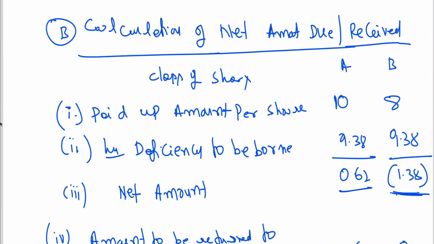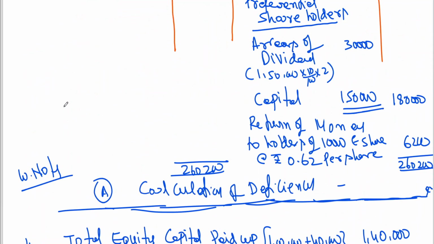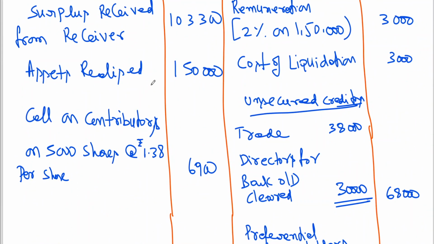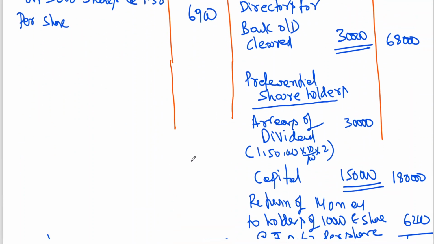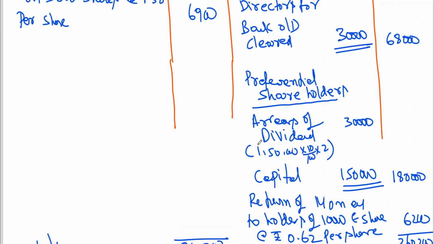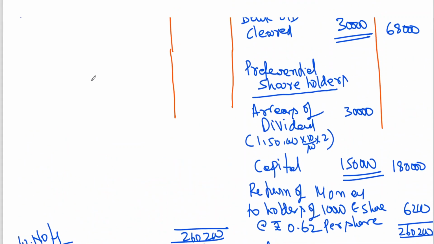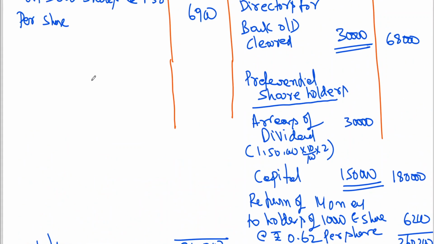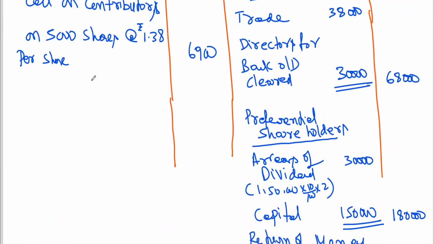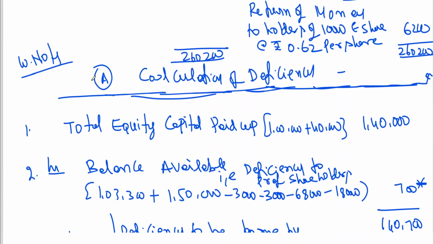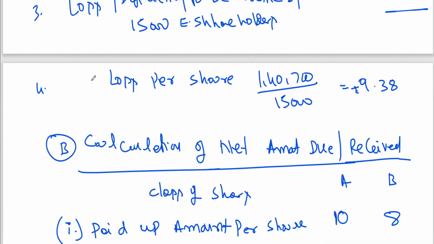This also we can do like this. Same thing we have shown here, no? 5,000 to 1.38. And what was the amount that has been paid here? 10,000 to 0.62. Fully paid shares you have paid. Partly paid share after adjusting amount due to him. Finally, how much did he bring? 1.38. Clear to all of you? These two things you can work out, whichever is convenient.